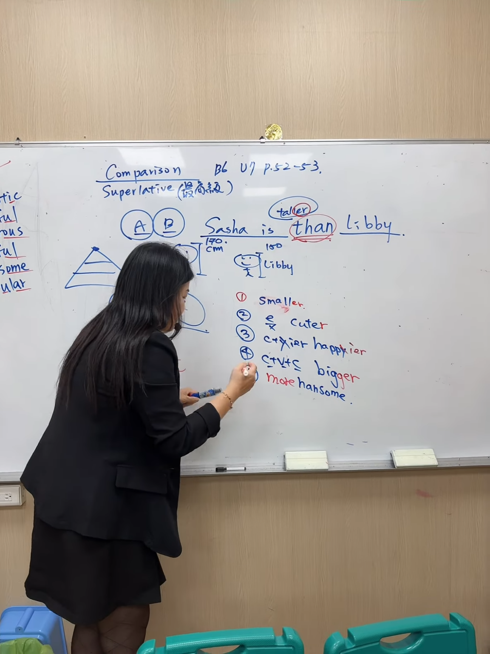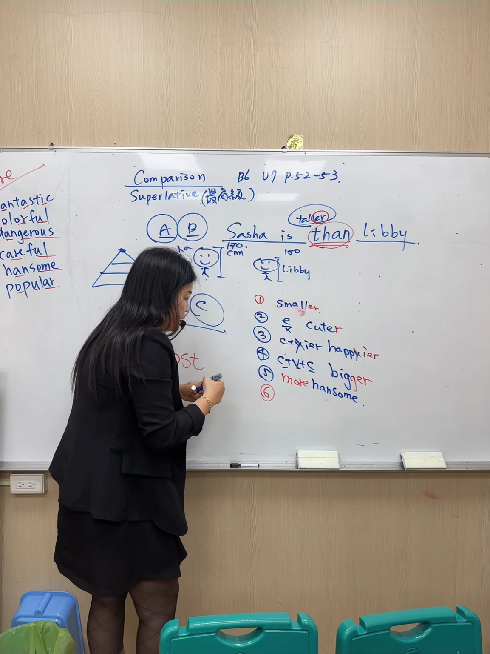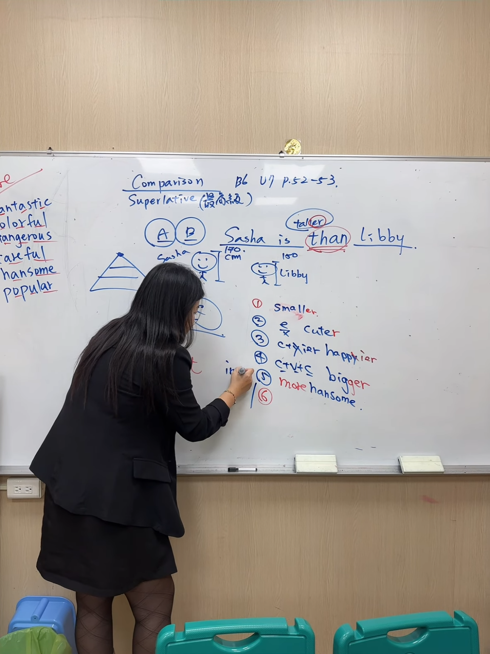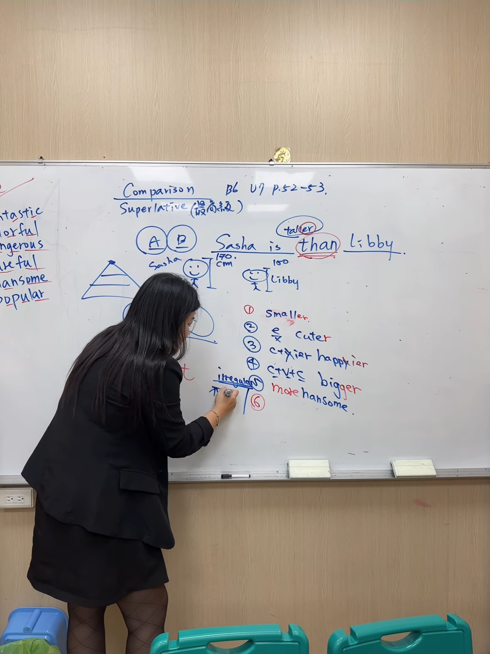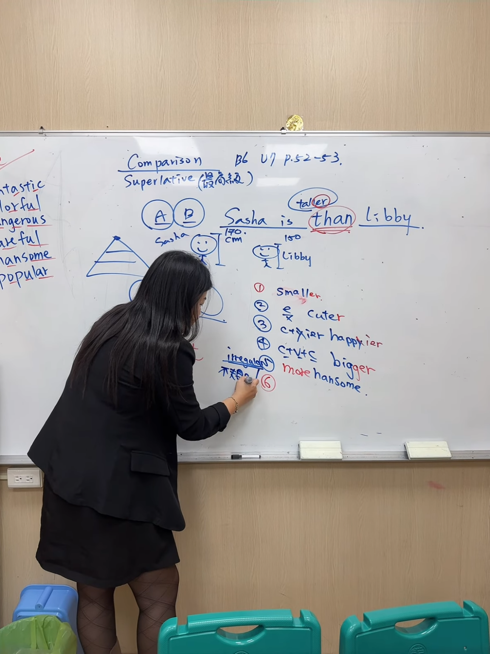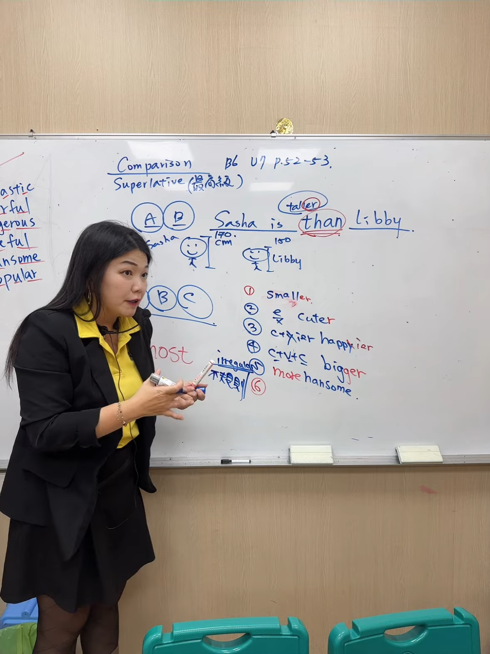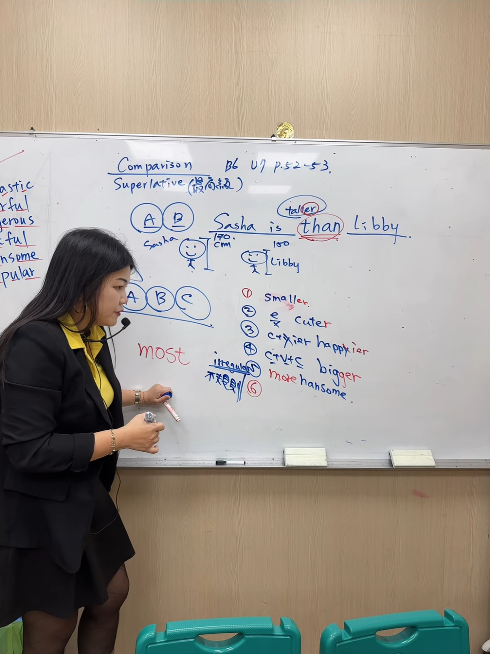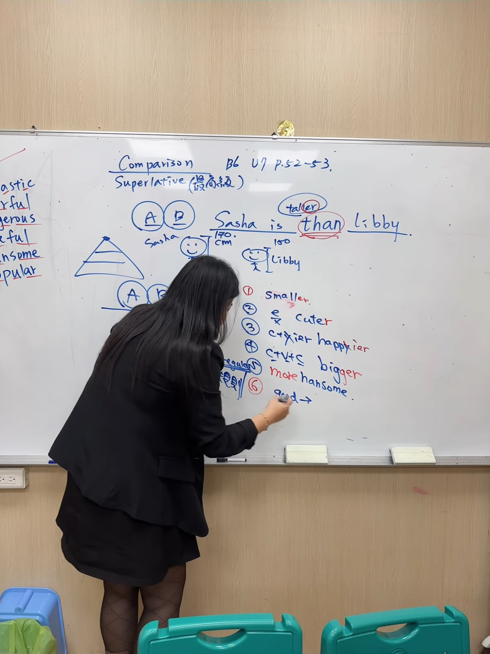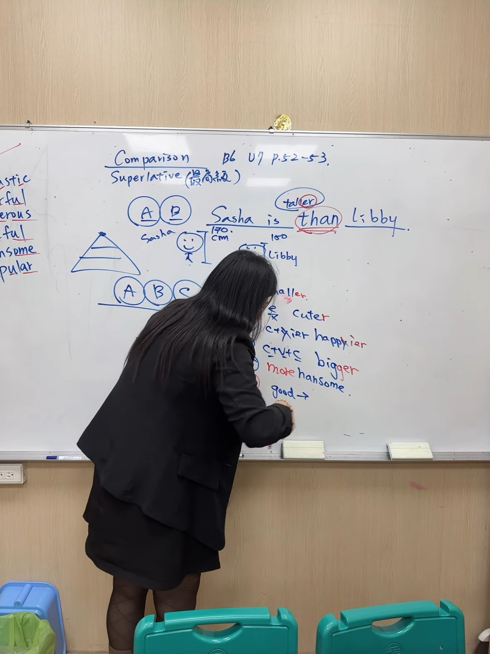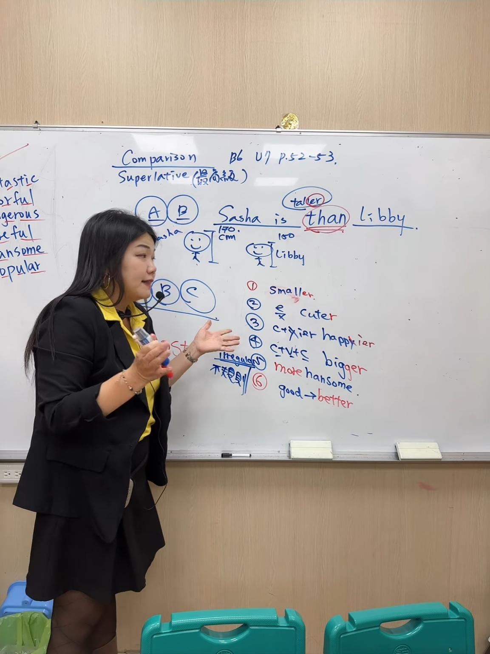And here, the number 6 rule, that will be irregular. Irregular means because you will not have the "-er," so you cannot follow the rule. It would be changed, totally different. So for example, good becomes better, B-E-T-T-E-R.